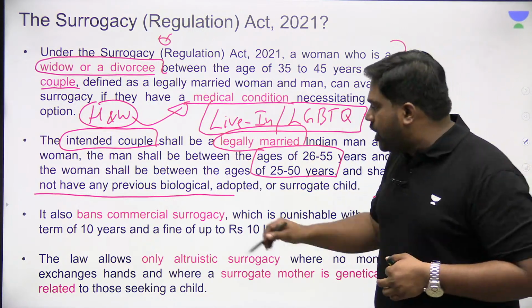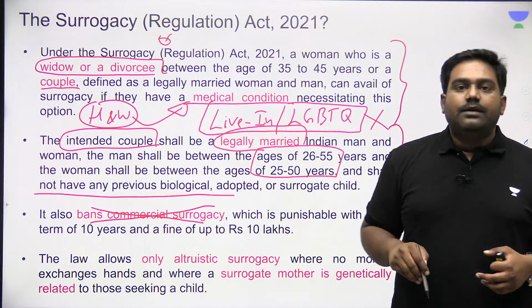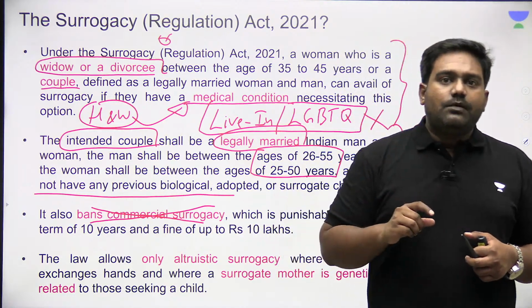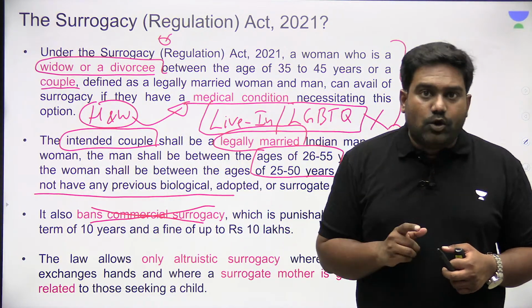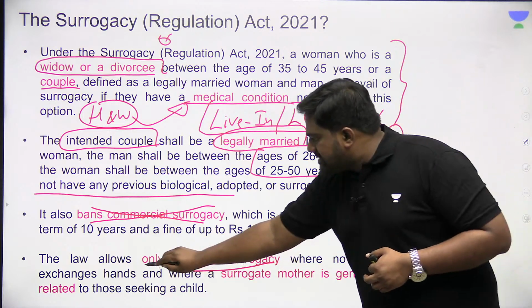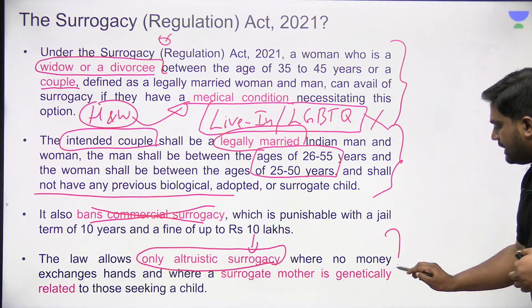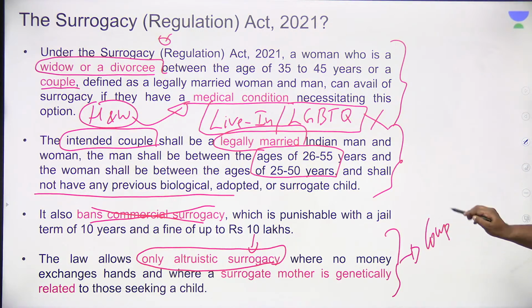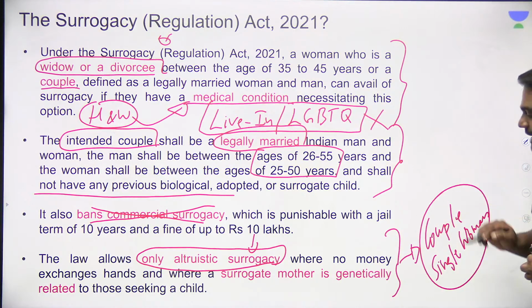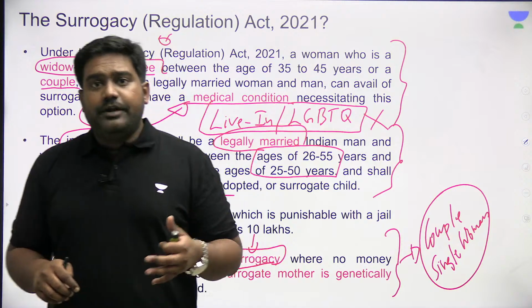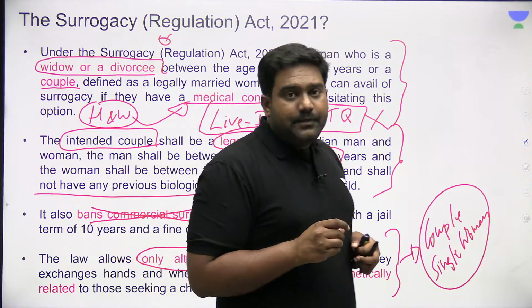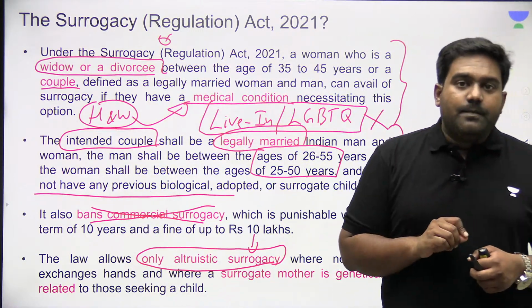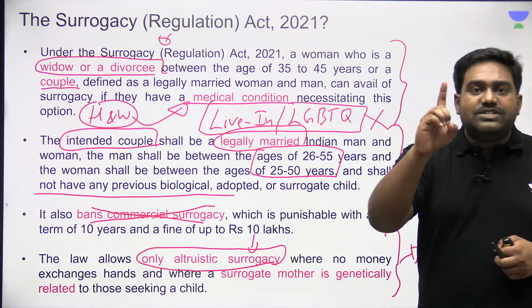This law completely prohibited commercial surrogacy. That is, paying the surrogate woman for bearing their child was completely prohibited, which means only altruistic surrogacy is allowed in India. But however, there is a restriction on married couples and single women as well. It's not that every married couple or every single woman who's widowed or divorced can go and opt for surrogacy. They can't. Because the law says that the surrogate child who is born should be genetically related to at least one parent.